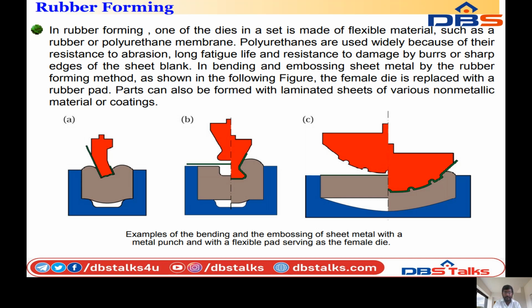The female die is replaced with a rubber pad. Parts can also be formed with laminated sheets and various non-metallic materials or coatings. You can see the figures A, B and C. These are examples of bending and embossing of sheet metal with a metal punch and with a flexible pad serving as the female die. So these are all the rubber forming operations of the die forming operations.